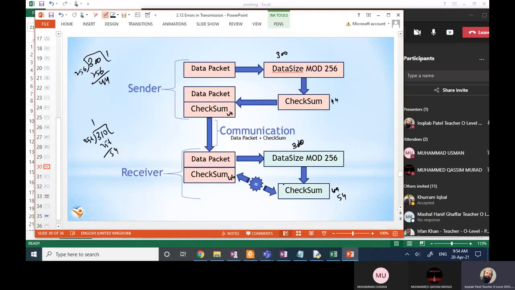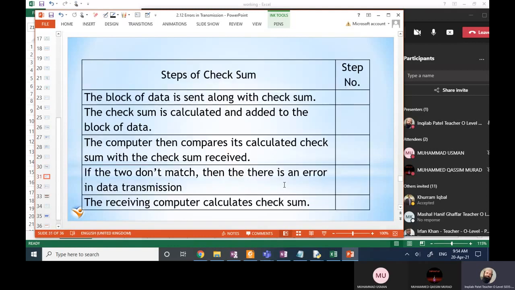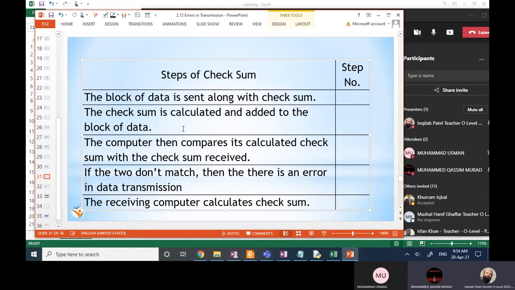Then we have another method. Yes, these are the steps of checksum. What will be the step number 1? Checksum is calculated and added to the block of data.